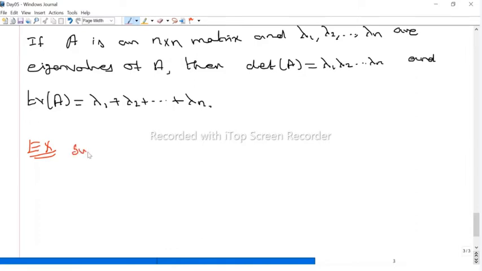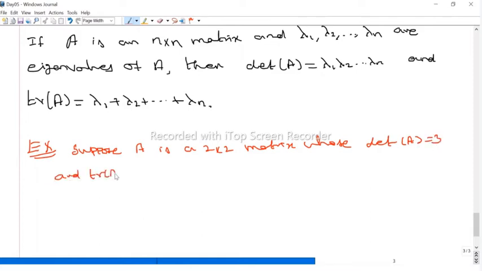Suppose A is a 2 by 2 matrix whose determinant is 3, and the trace of the matrix is 2. It is given. Write down the characteristic polynomial of A. You can easily write it.